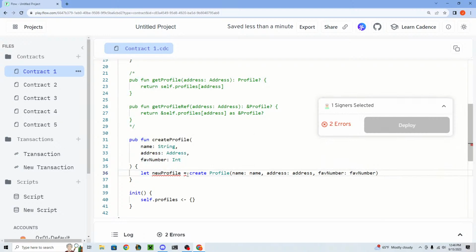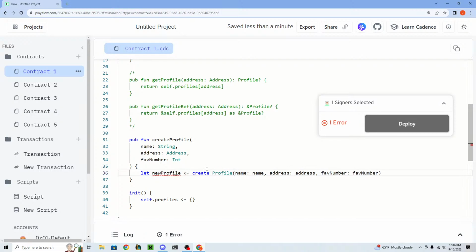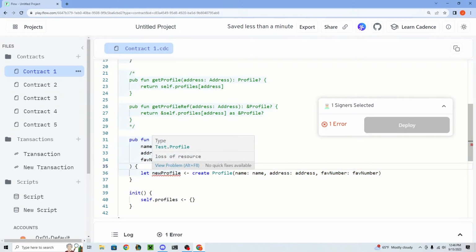But look at this. So this is saying equals. Uh-oh. Incorrect transfer. We expected the move operator. So yes, this has to be the move operator. We're moving a resource type into a variable. But then look at this error too. It's saying, wait a minute, loss of resource.